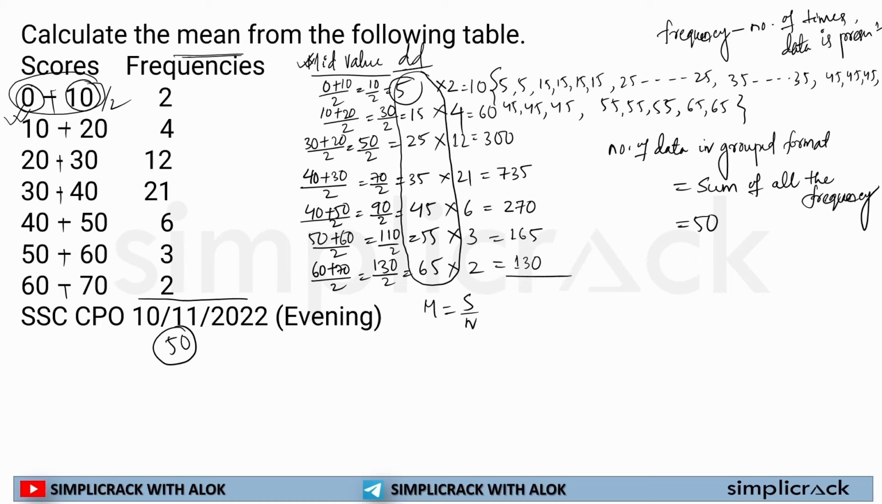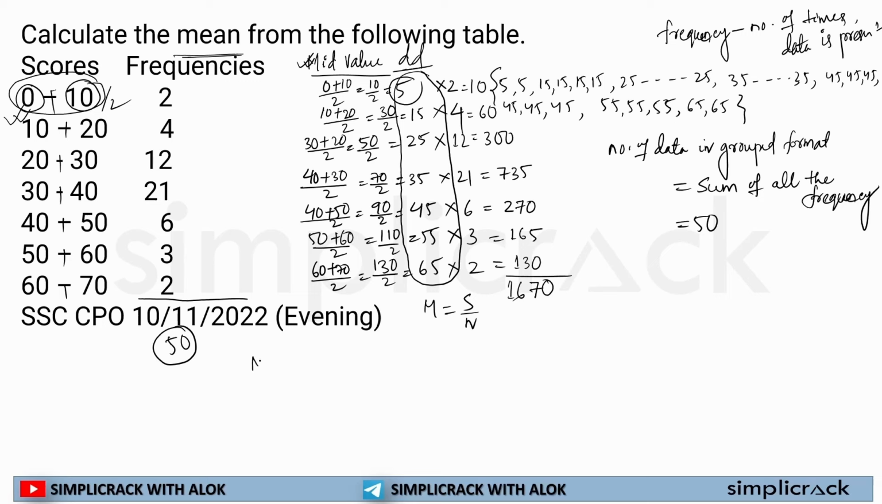Now, the sum of all the information. So I will add: 10, 60, 300, 735, 270, 165, 130, carrying the digits column by column.